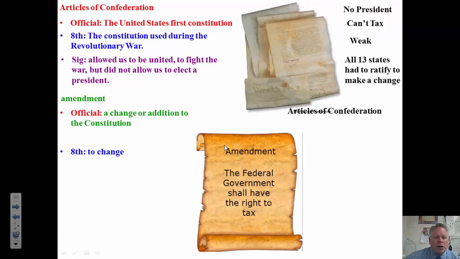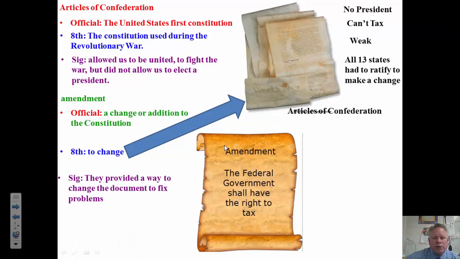So, the 8th grade definition: to change. Change what? Change the Constitution or change the Articles of Confederation. The significance is they provided a way to change the document to fix problems.